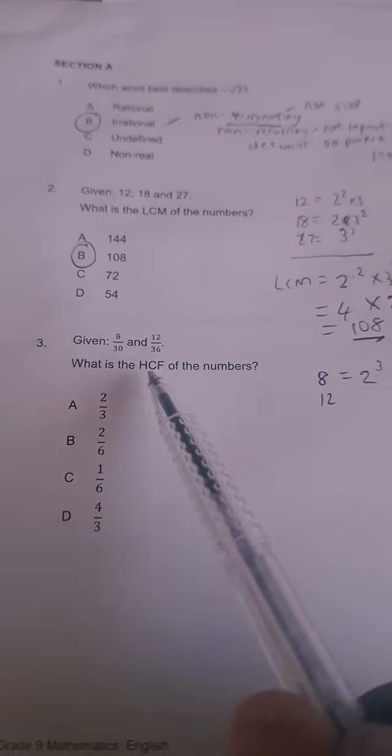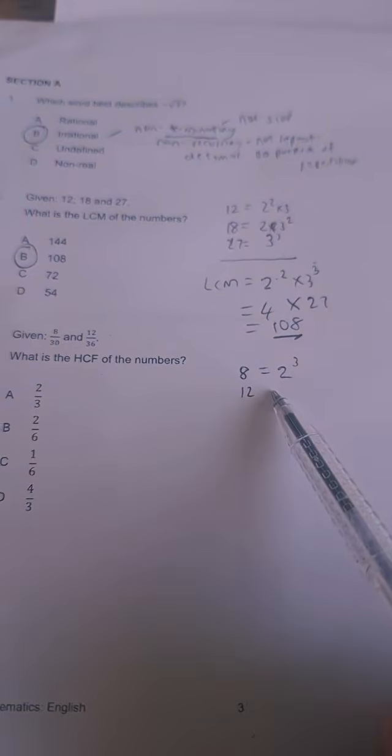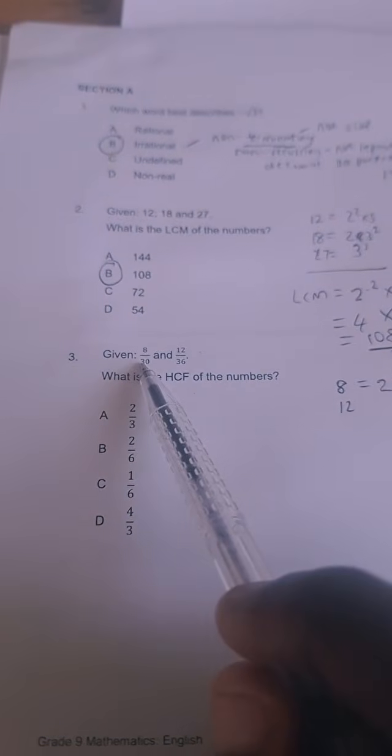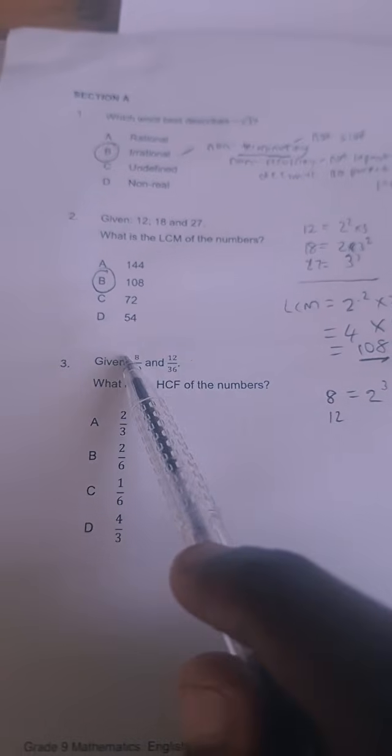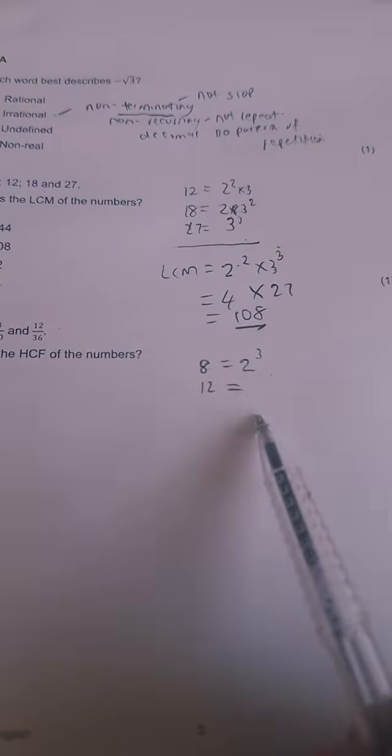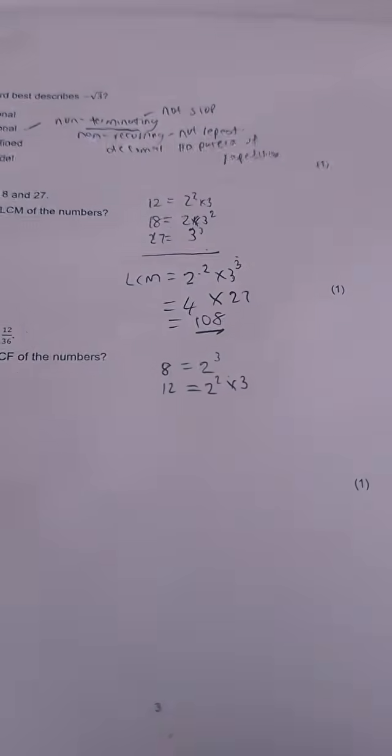Given 8 over 30 and 12 over 36, what is the highest common factor? We are still going to use prime factorization to get the factors of 8 and 12. Let's first look at the numerators. For 8, if we say 8 equals shift fact, we get 2 to the power 3. For 12, if we say 12 equals shift fact, we get 2 squared times 3.